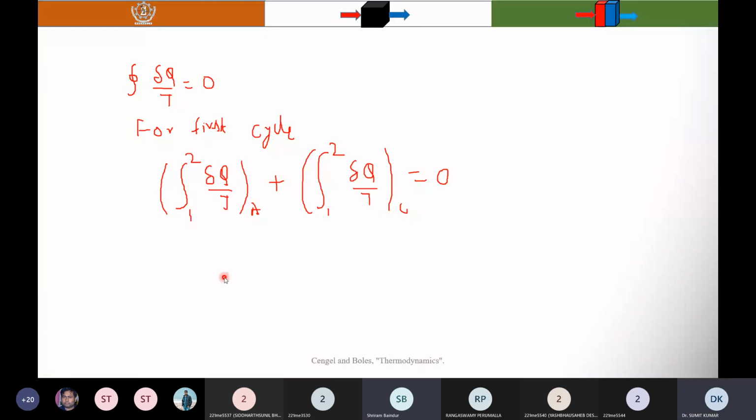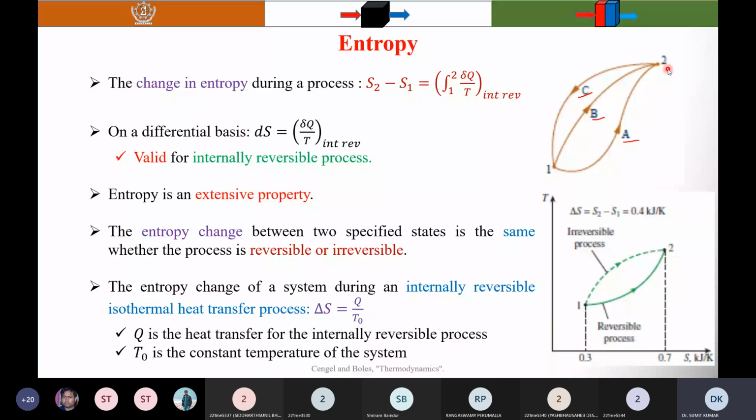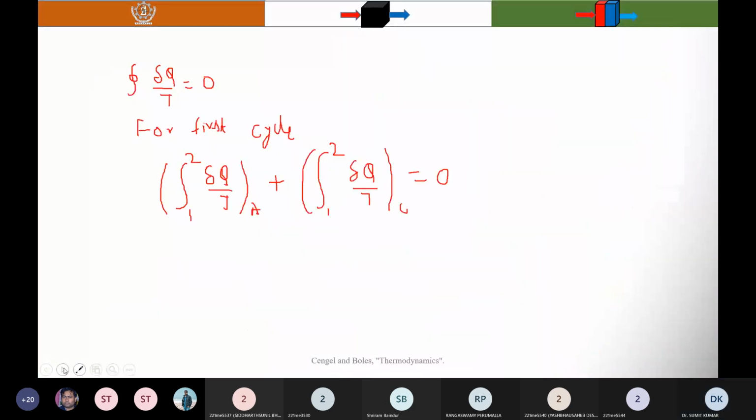Why? Because when you return back to state 1, state 2 is the initial state and state 1 is the final state, if you are going from state 2 to state 1 via path C. So here the limit is changed to 2 to 1.